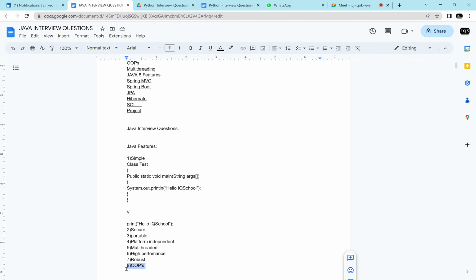Guys, you are able to understand my class, right? Java is developed on top of the C programming language, and Java is also an object-oriented programming language. But this object-oriented concept is already implemented in C++, which is both procedural and object-oriented.